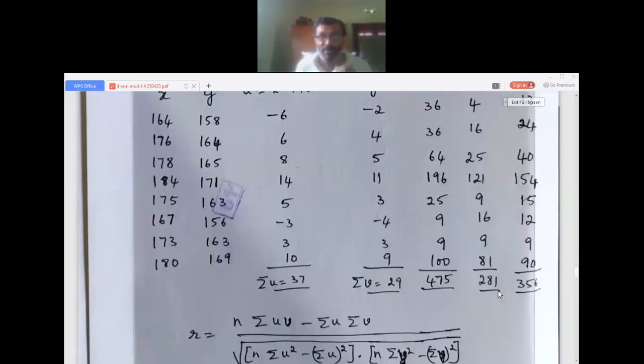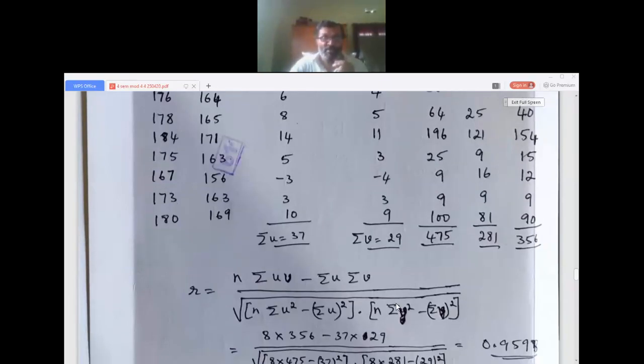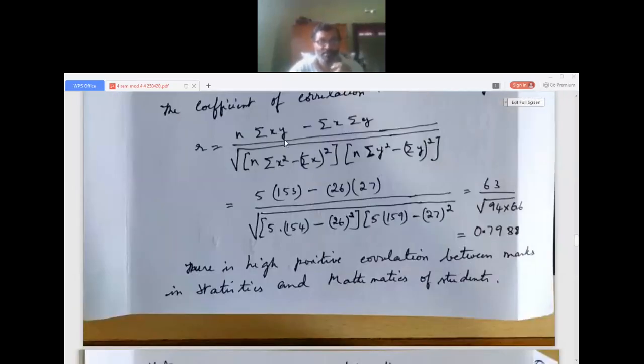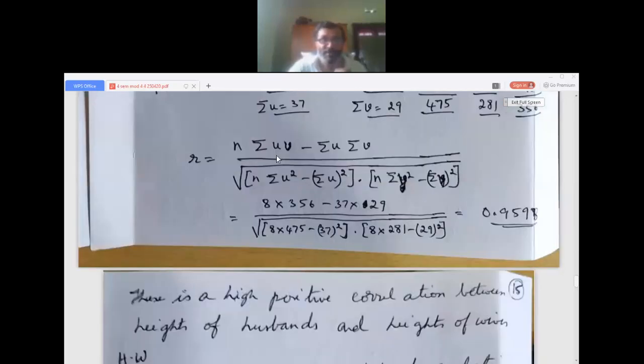You have to use the calculator properly. Any mistake, you will get a wrong answer. So just check it. I might be wrong sometimes. So now what happens here? The formula is the same formula as x, but x is replaced by u, y is replaced by v. That's all. So n into sigma uv, then minus sigma u